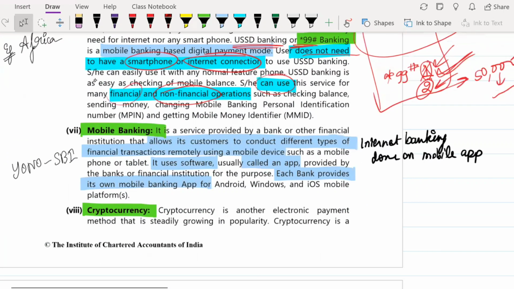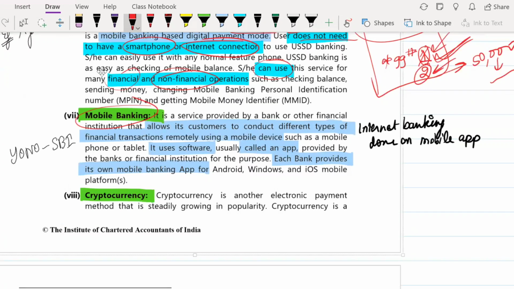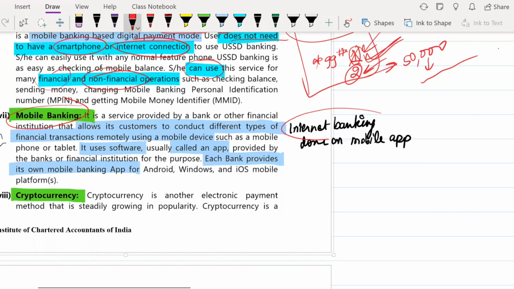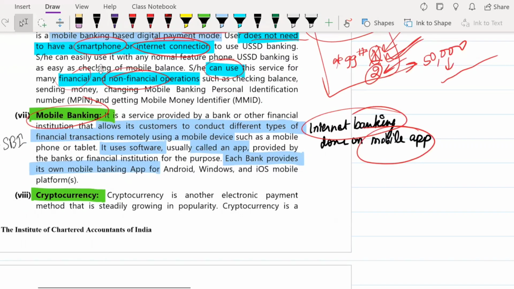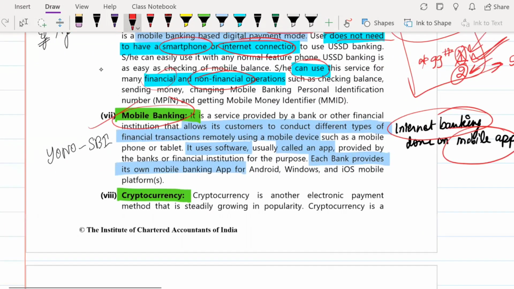Next, you have your mobile banking. Mobile banking, I don't need to explain. Whatever I explained in internet banking, if that is done using a mobile app or using your mobile, then it will be your mobile banking basically.